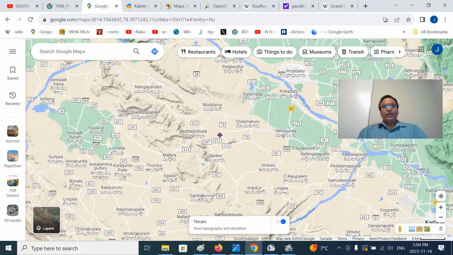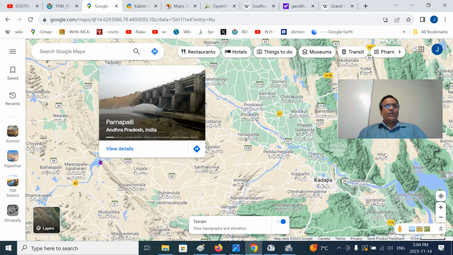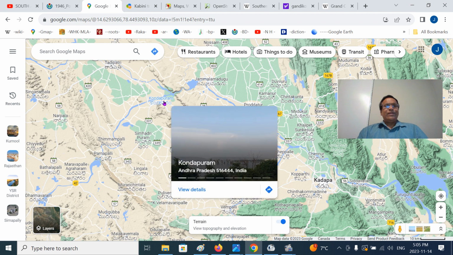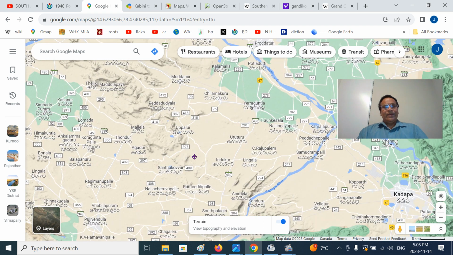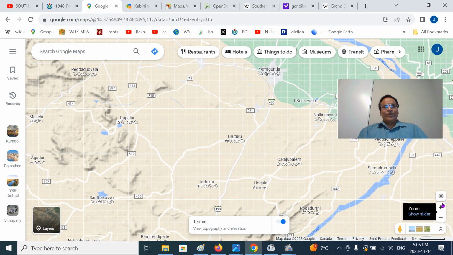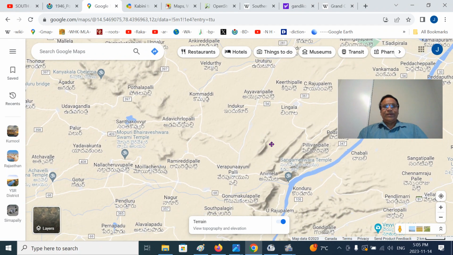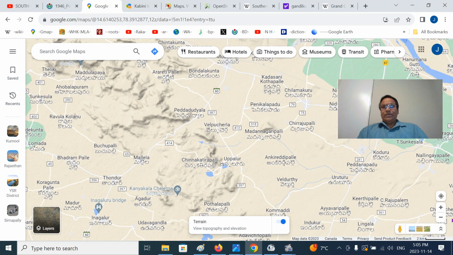Always look at certain landmarks to start with. Chitravati river, Parnapalli balancing reservoir, you see there, that's the Chitravati river. This is Railway Kondapuram, that's the important landmark we named. So there will be a village called Komodi somewhere here, and that is almost the end of this range, it will end at Komodi somewhere here. Animela, Uppaluru, we should not lose.